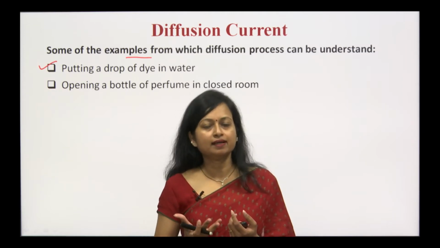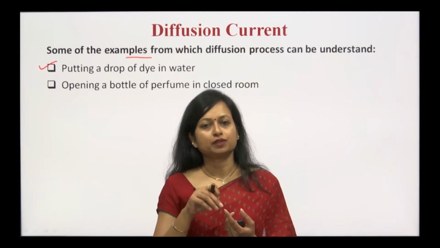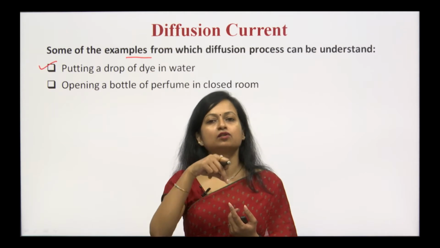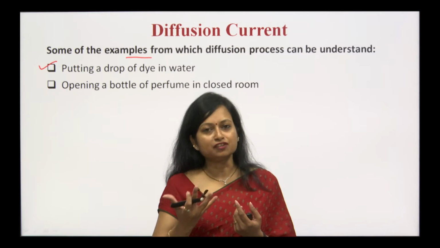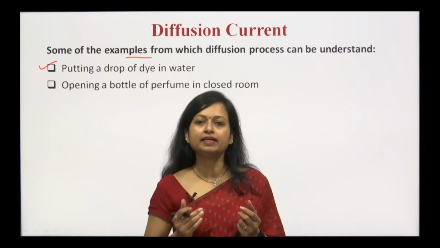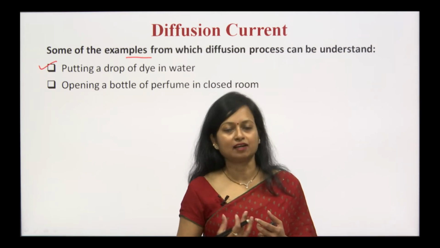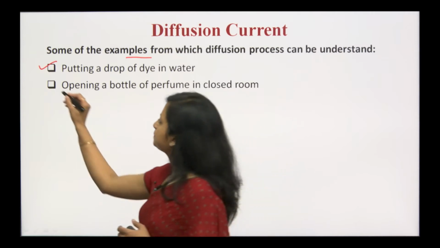It means what? The drop spreading out means there is a diffusion from the higher concentration, from that particular point where the drop was actually available. That was the reason for the higher concentration. It is diffused, meaning after a certain time it has been diffused equally into the entire volume. It means now there is a uniform distribution.